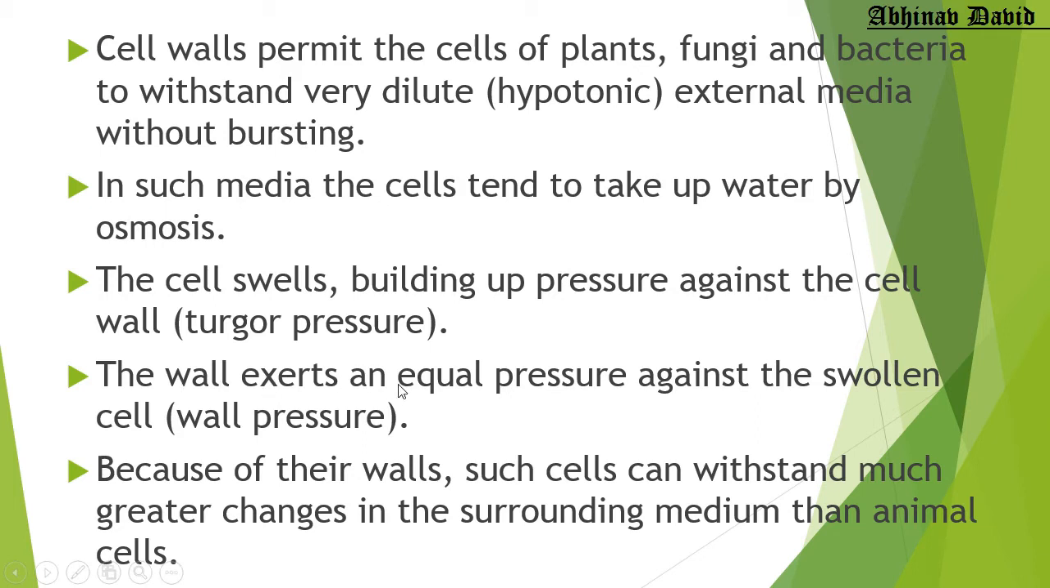The wall exerts an equal pressure against the swollen cell. The swollen cell applies pressure on the wall, that is called turgor pressure, and the wall also applies pressure on the swollen cell, that is called wall pressure. Both are equal but in opposite directions, so they will cancel out each other. But in the case of an animal cell, there is no cell wall. The swollen cell will apply pressure on the cell membrane, and the cell membrane cannot withstand so much pressure, so it will simply burst.